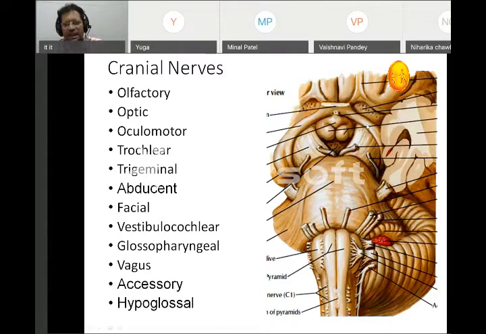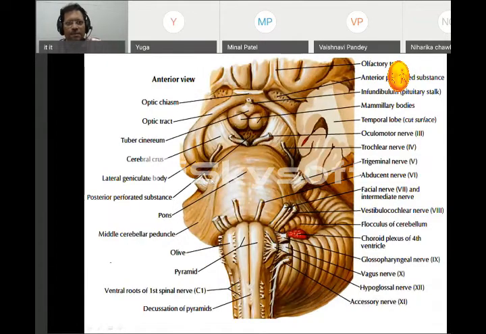We have just seen the approximate location. You can see now olfactory. Then you can see the optic. This is called the optic chiasma. This is the optic tract. Then we talk about oculomotor, trochlear, trigeminal, abducent, facial, vestibulocochlear, then glossopharyngeal, then the vagus, then the accessory and hypoglossal. So these are those we see.